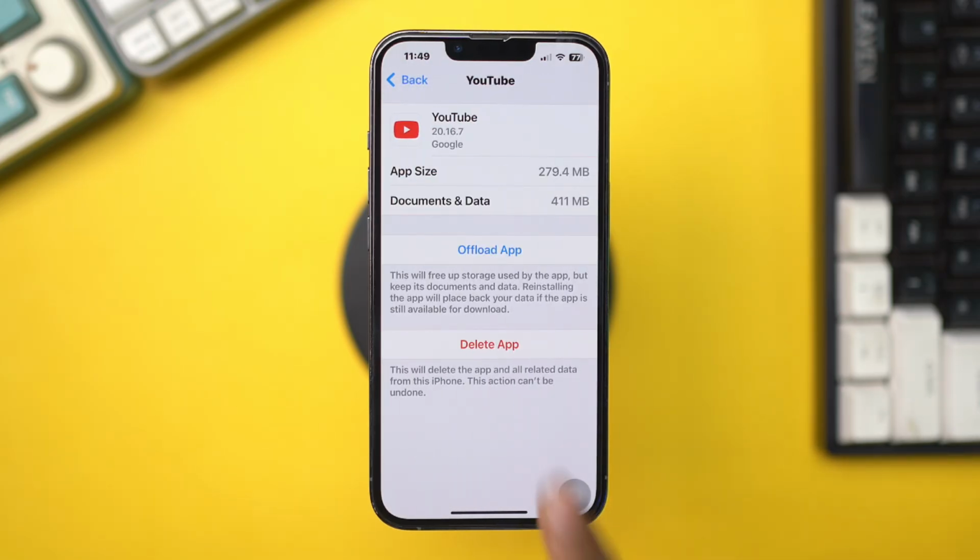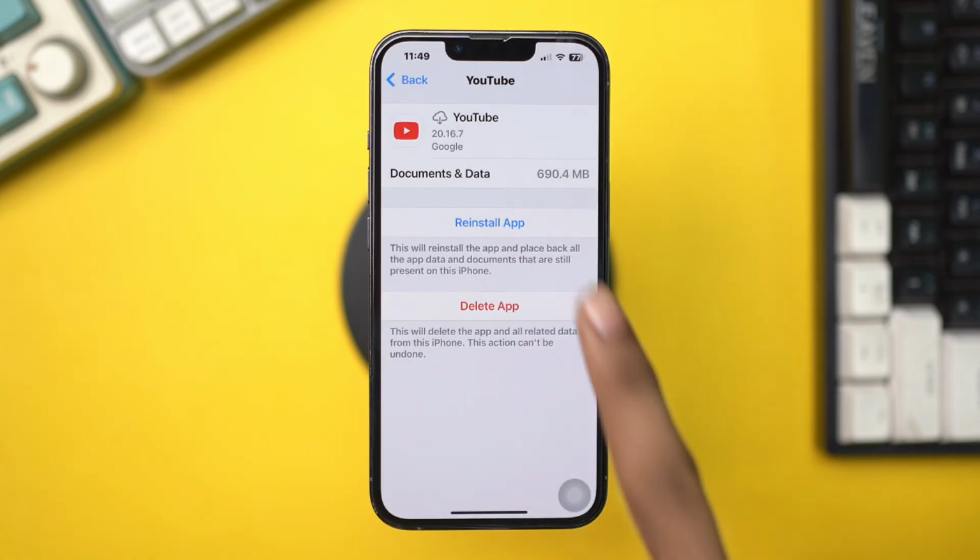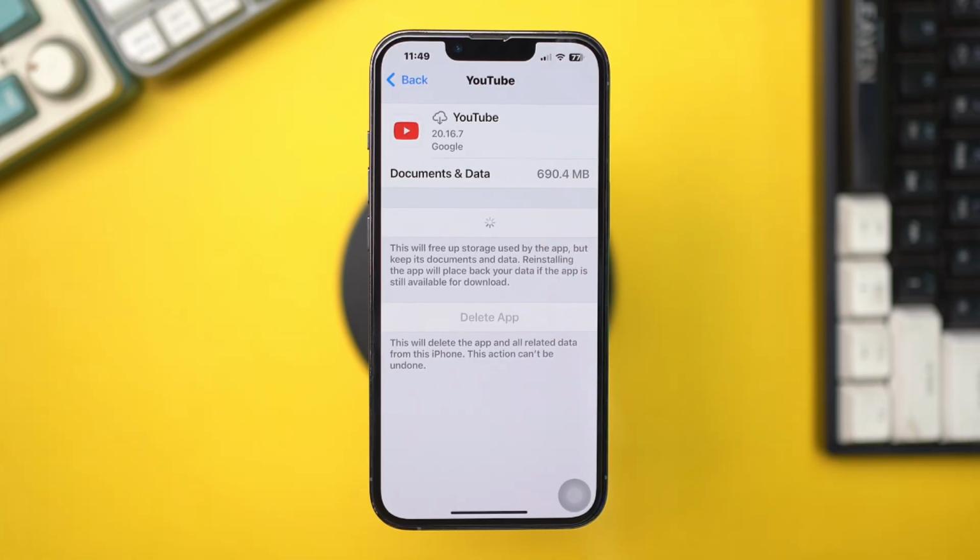Tap Offload. Tap Offload again. Tap Reinstall. After that, restart your iPhone.